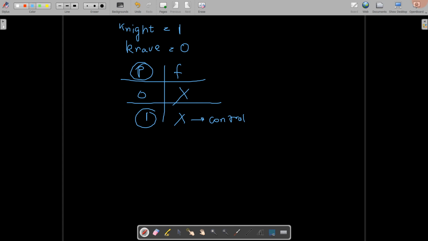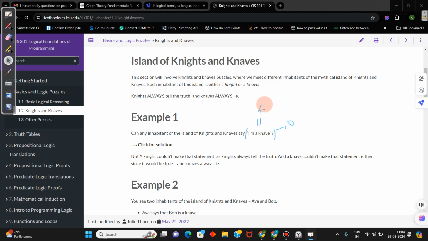What does it mean? Nobody on the island, either a knight or a knave, can say "I am a knave." Let's check the solution. Yes, it also says a knight couldn't make that statement as knights always tell the truth, and a knave couldn't make that statement either, since it would be true and knaves always lie. So nobody can say "I am a knave" on that island. We will move on to the next question.